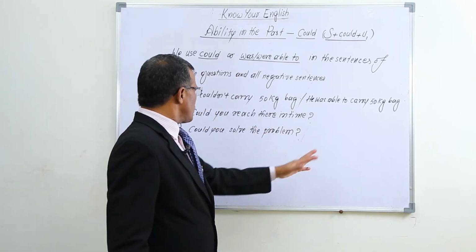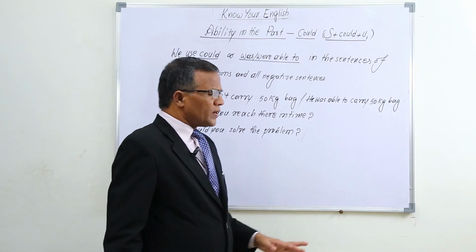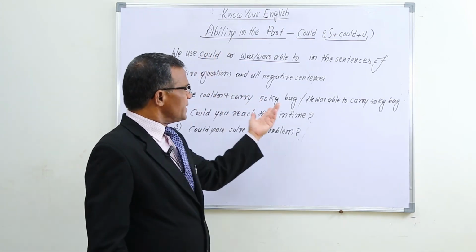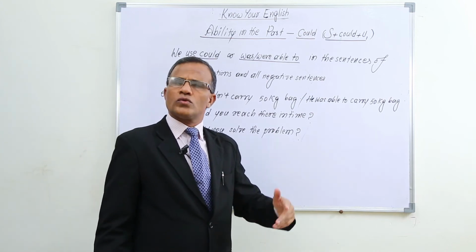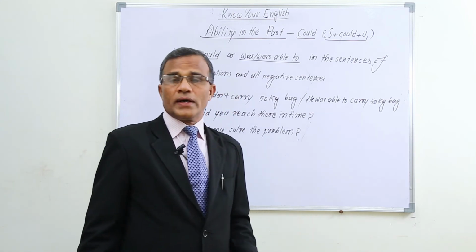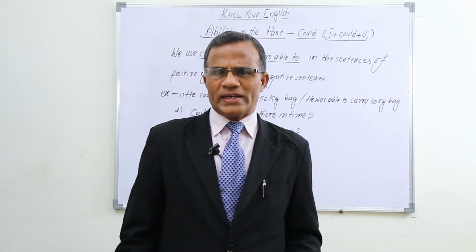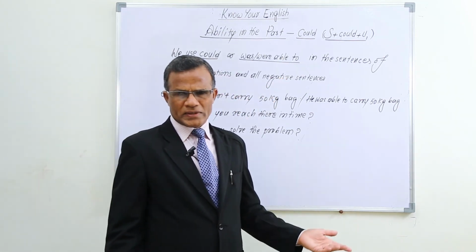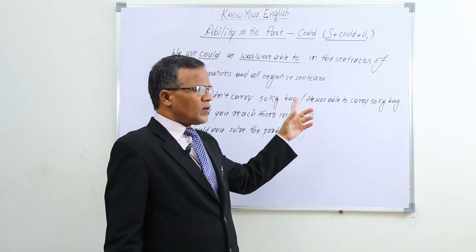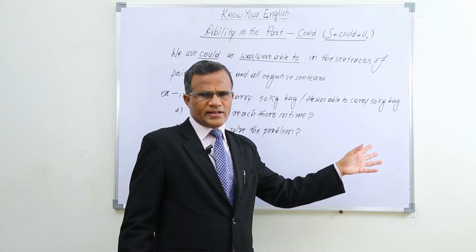In such a way you can use, if it is a question or any negative sentence, could or was or were able to, irrespective of general ability or particular ability. We don't see whether it is particular ability or general ability if it is a question or negative sentence.